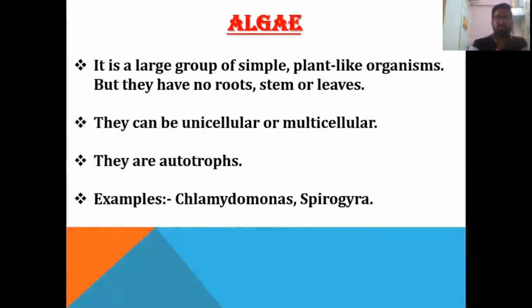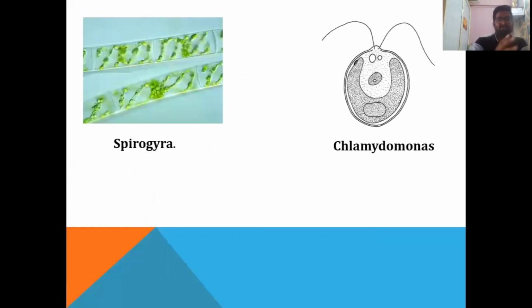Now we will study the next group, algae. It is a large group of simple plant-like organisms, but they do not have roots, stems, or leaves. They can be unicellular or multicellular. They are autotrophs, means they can prepare their food on their own. The examples are Chlamydomonas and Spirogyra. You can see in the figure Spirogyra and Chlamydomonas.